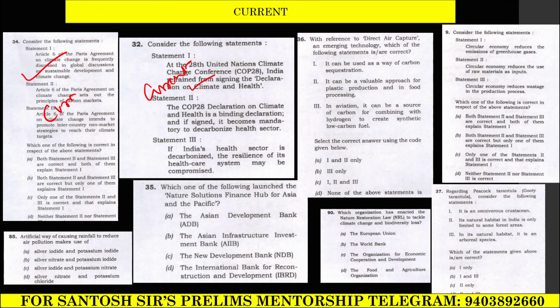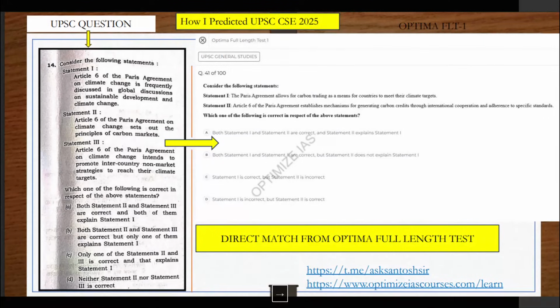Okay. Many people will say, sir, how can you be confident that these are current affairs questions? You can see I have given in my Optima test. You can see this Optima full length test 1. You can see exactly the Article 6 Paris Agreement question, statement 1, statement 2 format, which came in the exam I had given. Guys, what else you need?